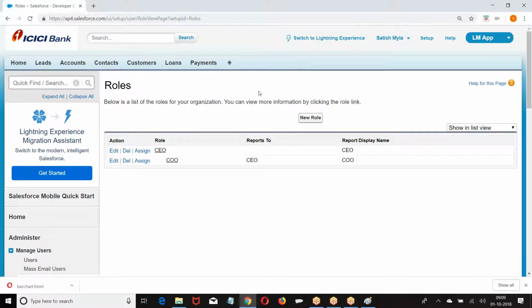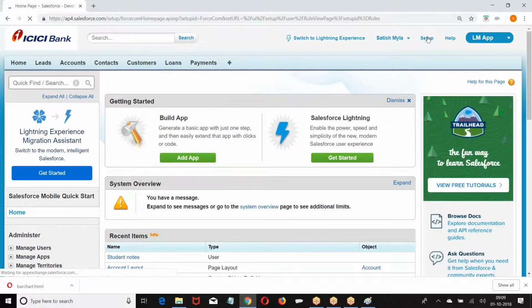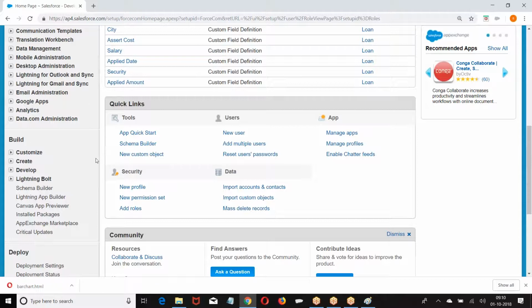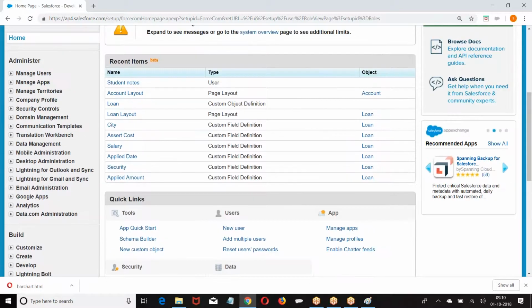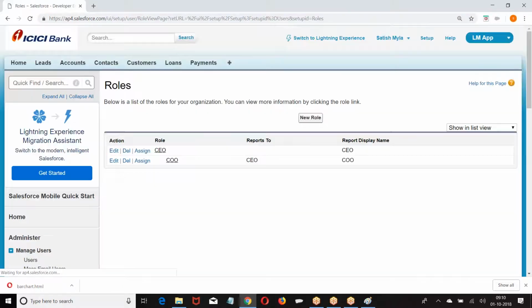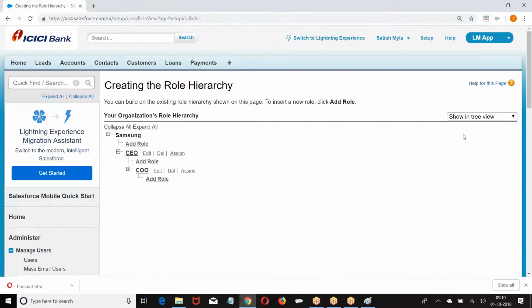Okay. Now how do you create one? Setup, Administer, Manage Users, Roles. We are trying to create a new role. Add role.